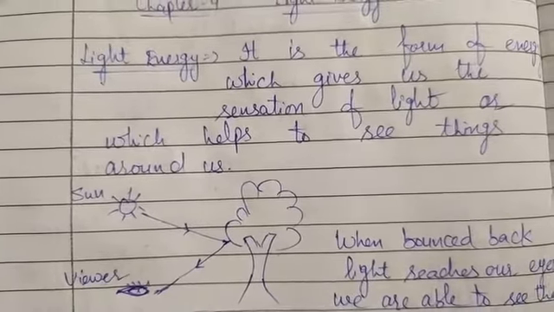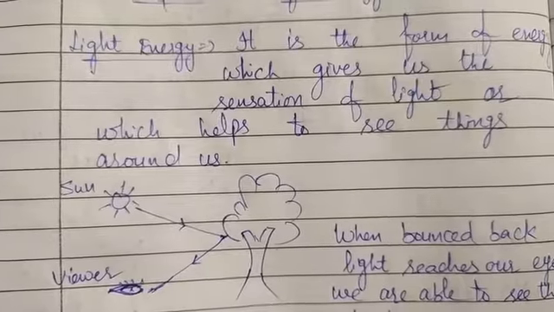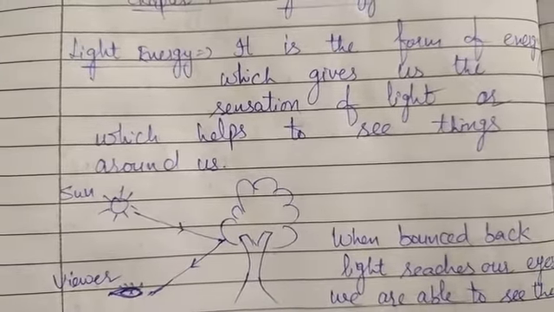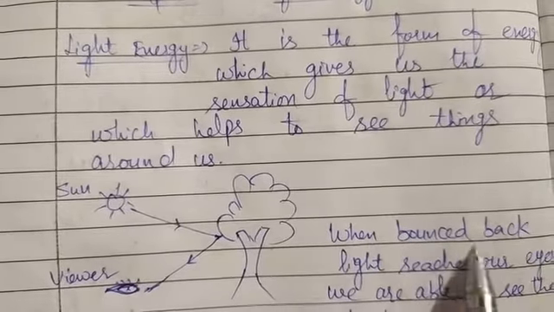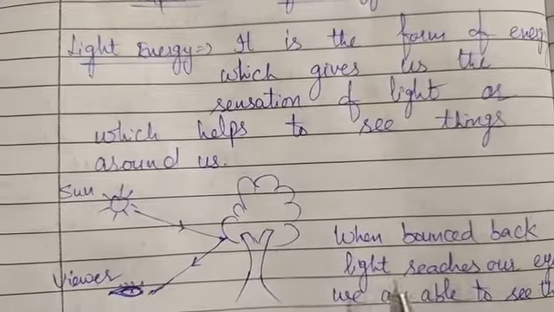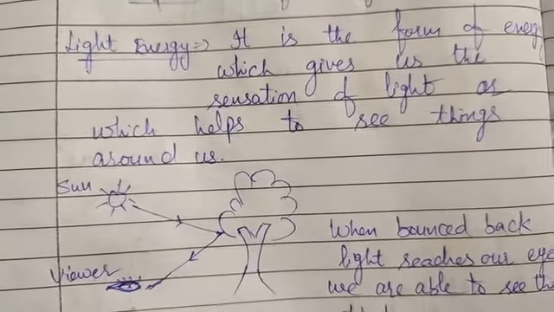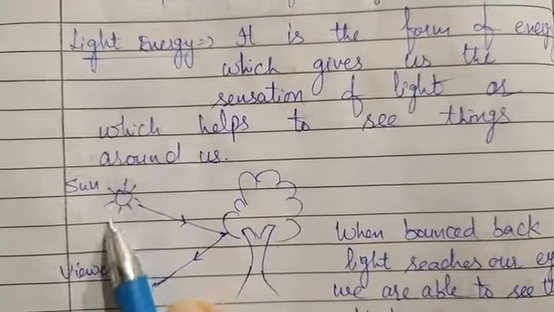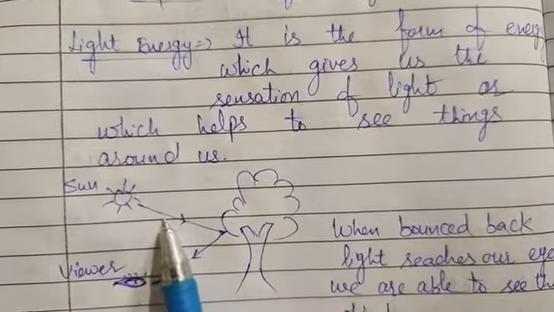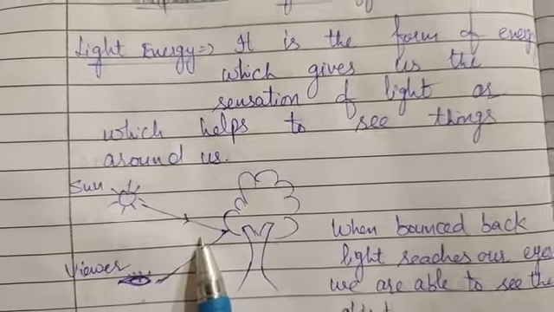Due to the reflection of light we are able to see the objects around us, because when a ray of light strikes an object or any surface, it gets reflected or bounced back from that surface and enters the viewer's eyes, and in this way a person can see the objects around him or her. For example, here we have taken a situation in which a ray of light is coming from the sun. As we know, the sun is the universal source of light.